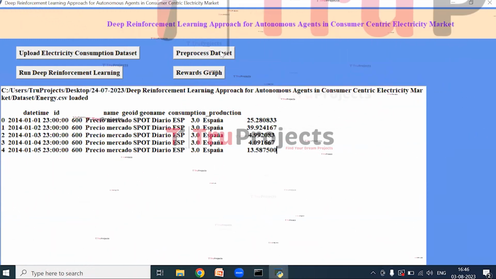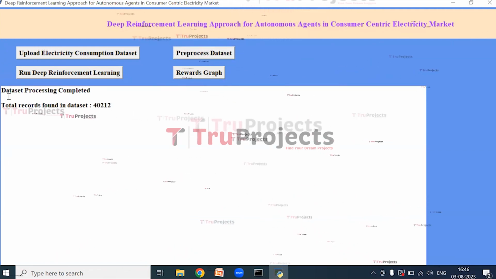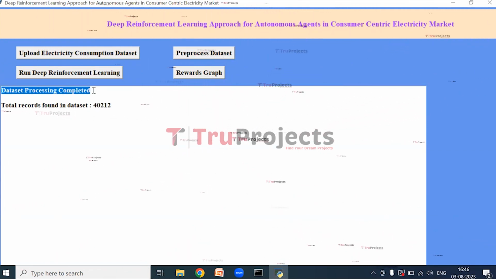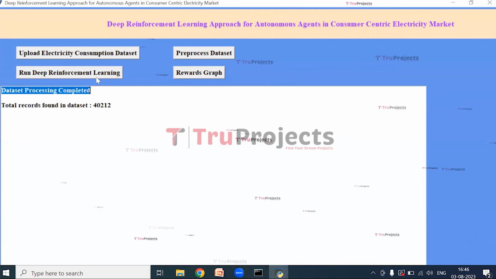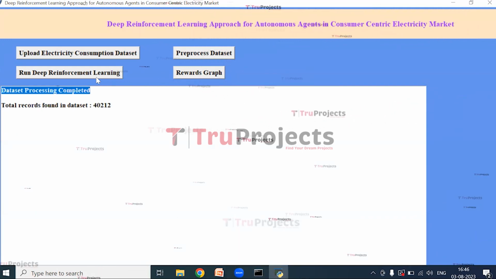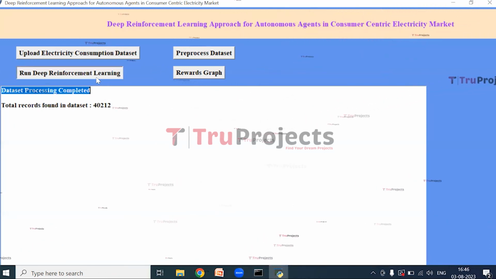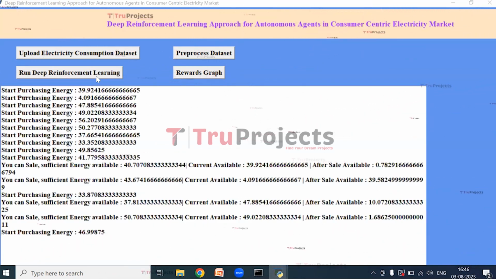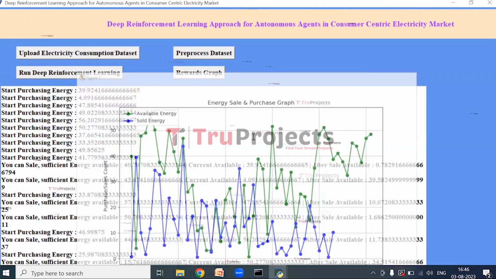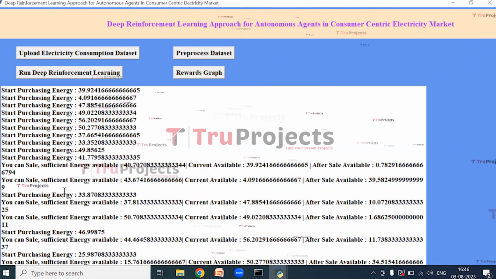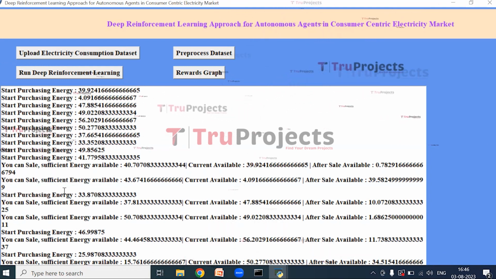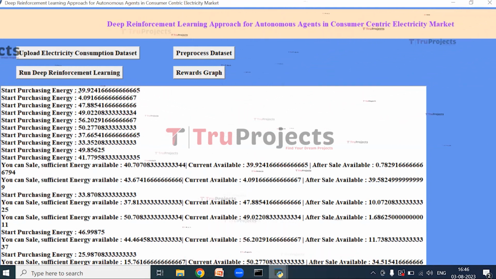Now click on Pre-process Dataset to clean the dataset. So we can see that the dataset is cleaned and we got the total records found in dataset. Now click on Run Reinforcement Learning to train the algorithm and take action on test data to predict energy consumption and production. In the above screen, for each test data, the algorithm has predicted whether the agent has to purchase energy or sell energy, and after selling we got available energy details, and the same is seen in the graph.